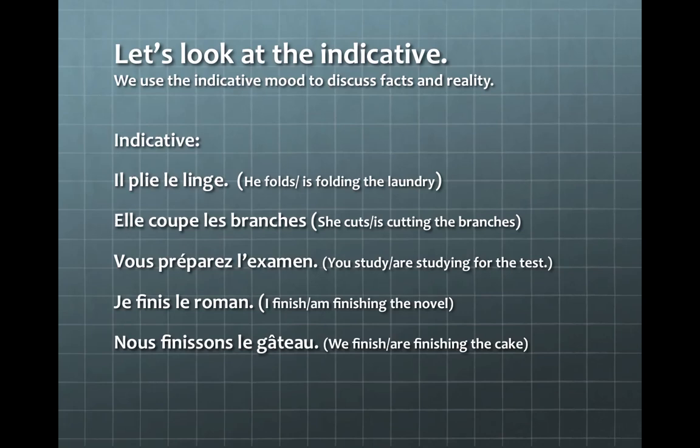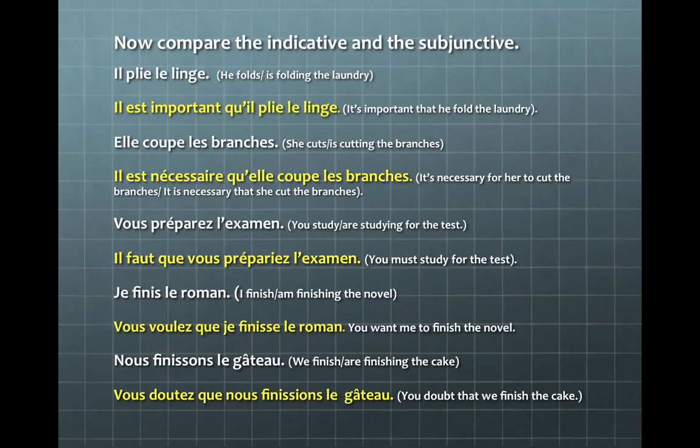Let's look at the indicative. We use the indicative mood to discuss facts and reality. The indicative is the only mood you've learned so far. Let's look at a few examples. Il plie le linge. Elle coupe les branches. Vous préparez l'examen. Je finis le roman. Nous finissons le gâteau.